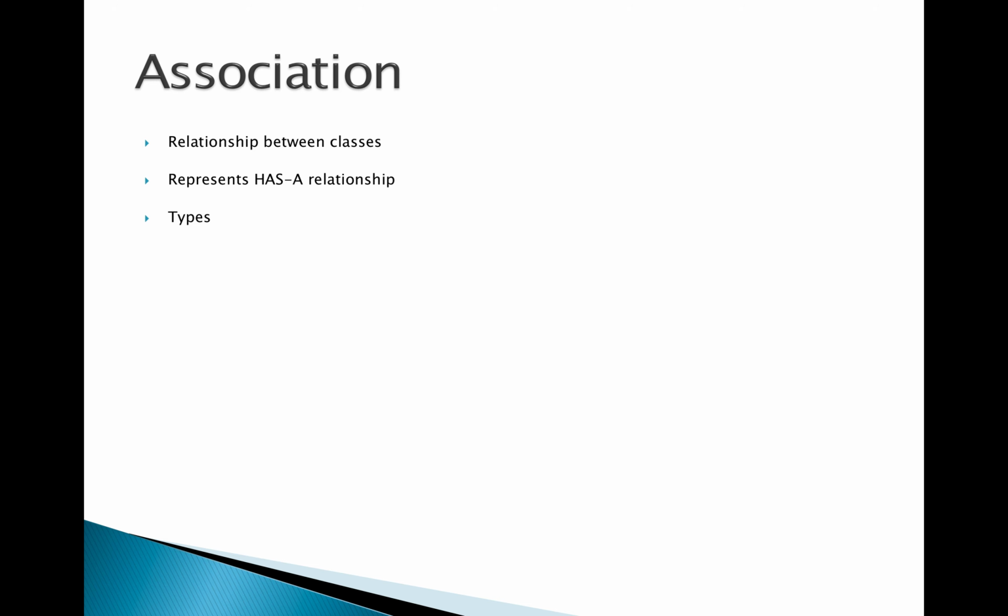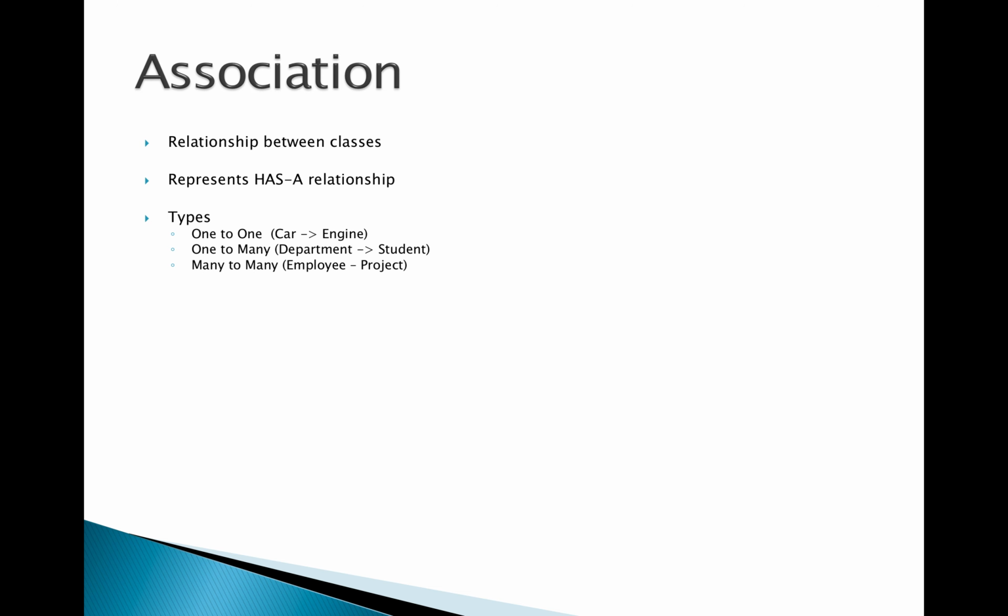There are different types of association. We can say an object has a one-to-one relationship with another object. Let's say we have a car object and an engine object. Each car has one engine, so this is a one-to-one relationship. We can have a one-to-many relationship, wherein each department has many students. Each department object can contain many student objects. So this association is called one to many.